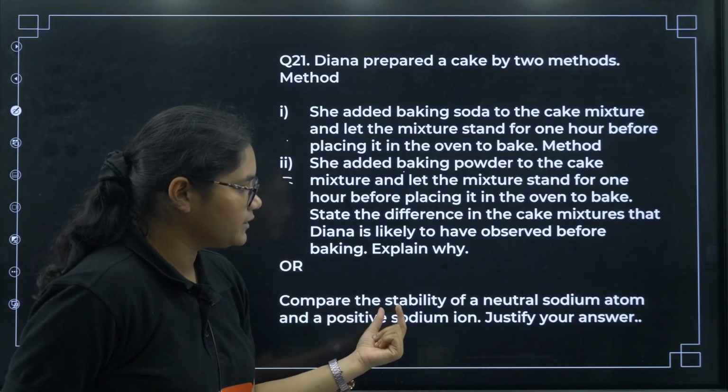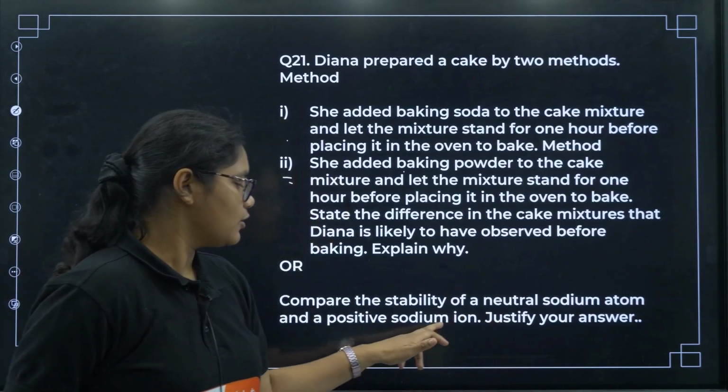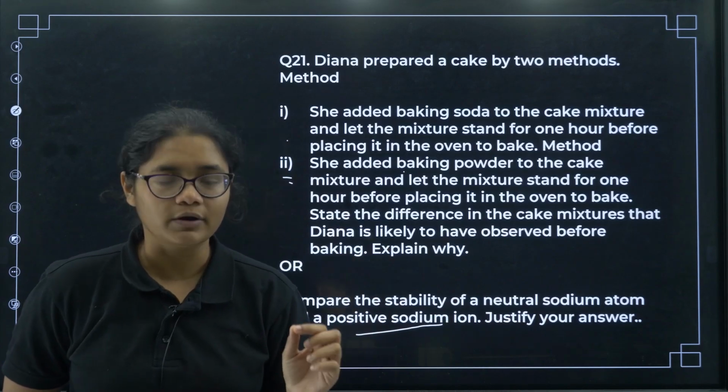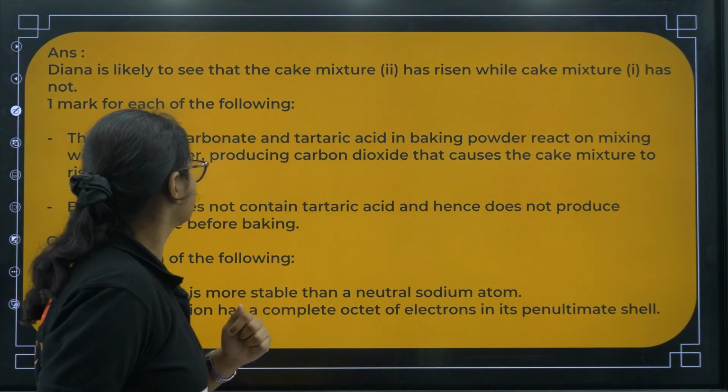Next, compare the stability of neutral sodium atom and a positive sodium ion. Justify your answer. Obviously positive sodium ion is more stable, because once it releases 1 electron, it has 8 electrons in the valence shell, right? So that you can see.